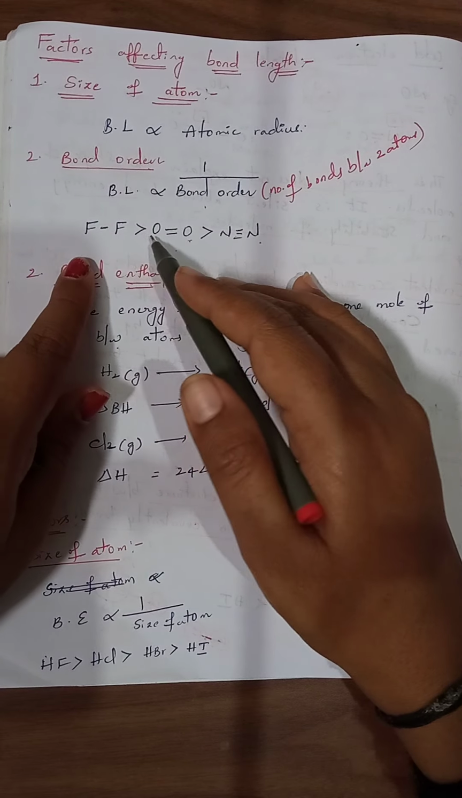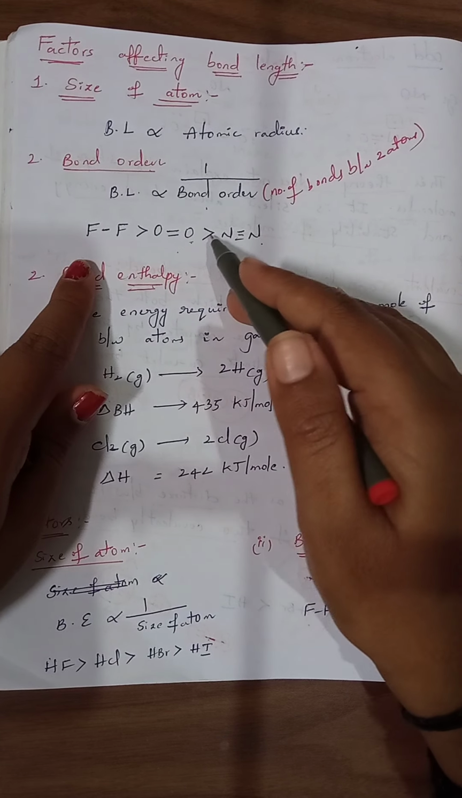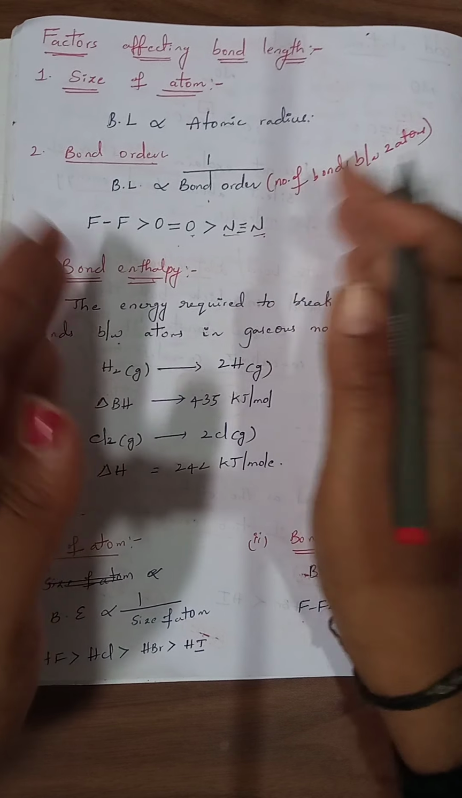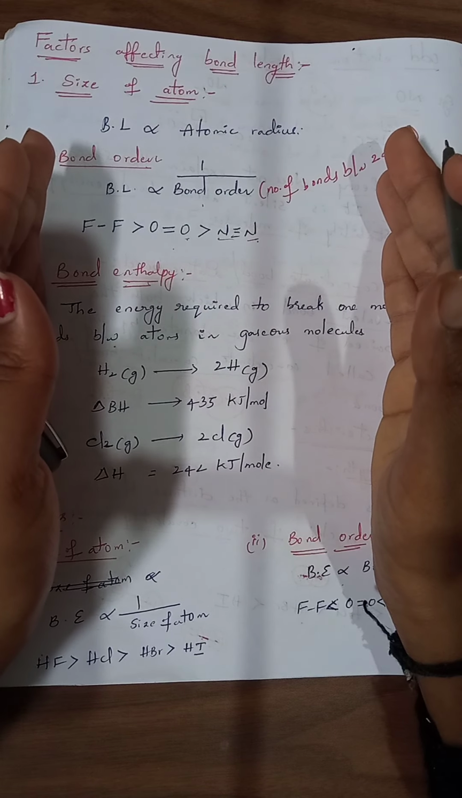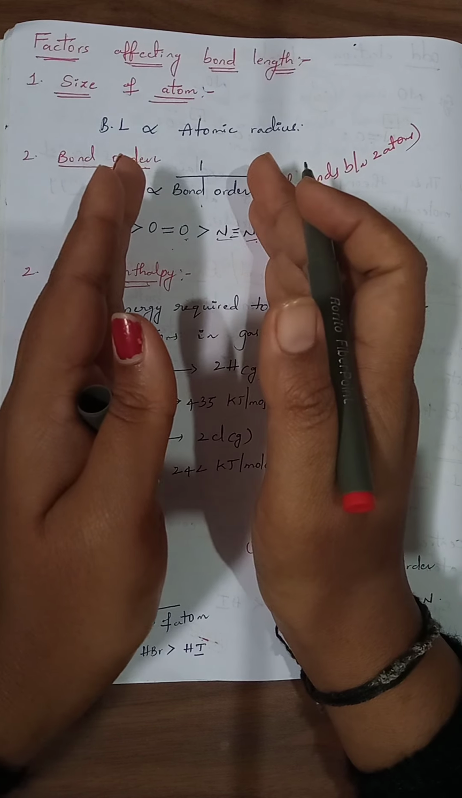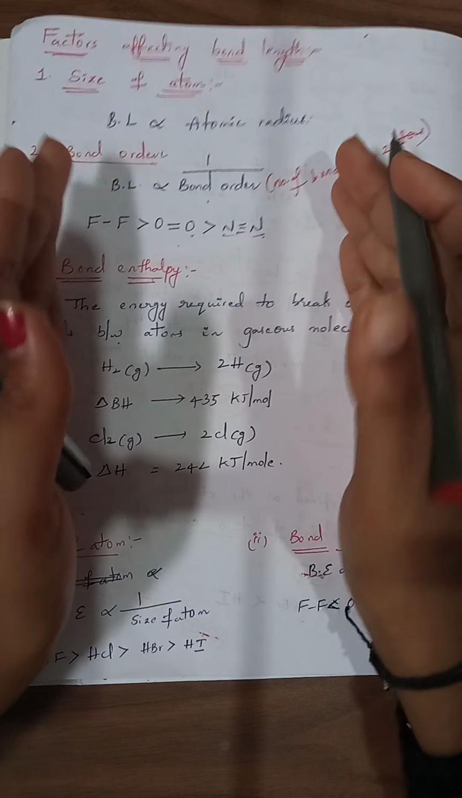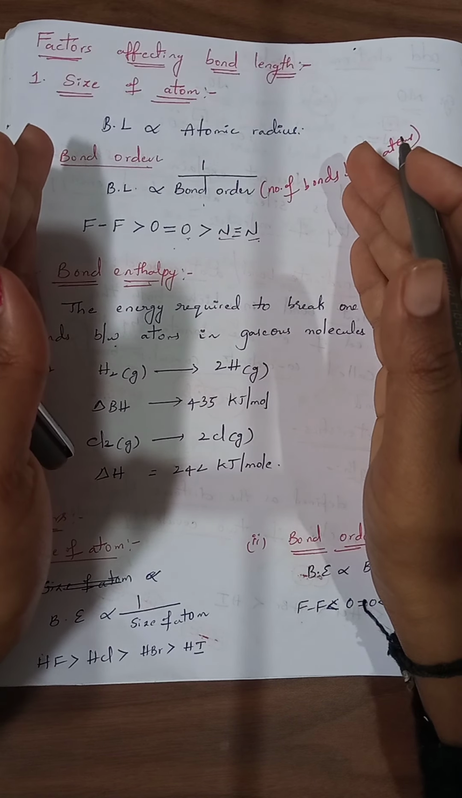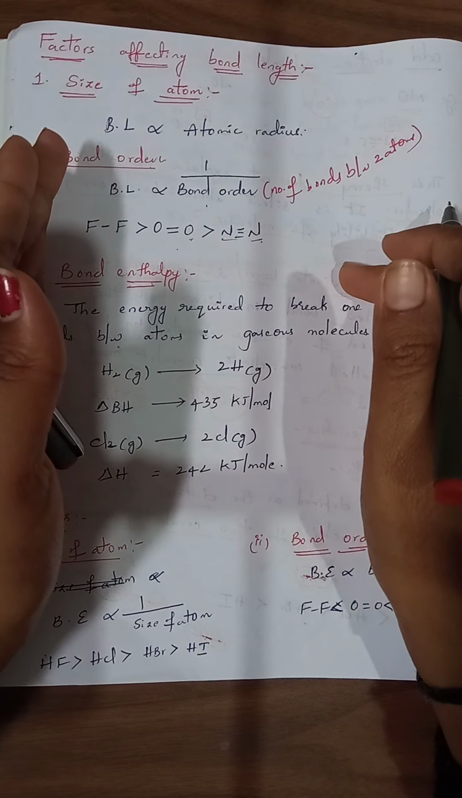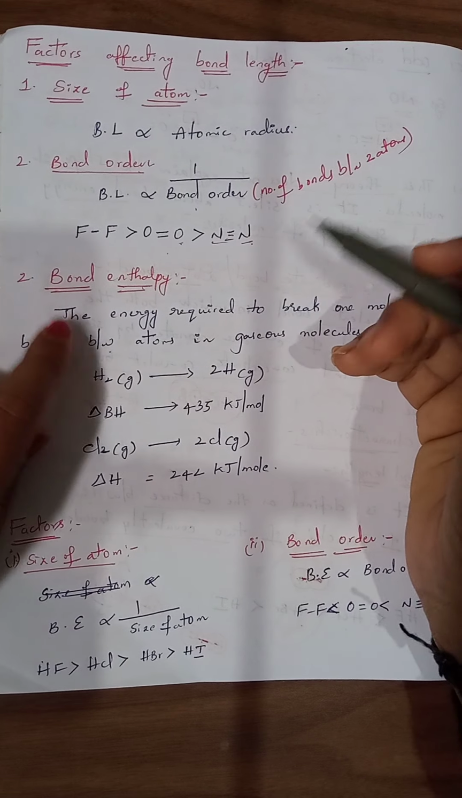F–F bond length is greater than O=O bond length, which is greater than N≡N. Between two nitrogen atoms, a triple bond is there, so this triple bond can make the two nitrogens come very close with each other. But between fluorine and fluorine only a single bond is there. That single bond will not make these two fluorine atoms present very close. So the distance between two fluorine atoms is more. Bond order is inversely proportional to bond length.